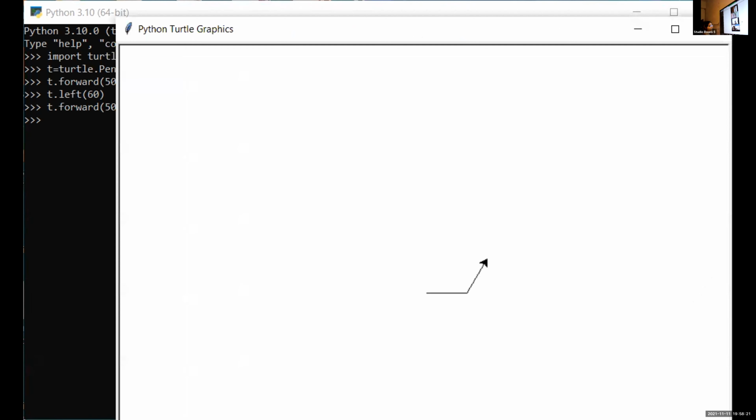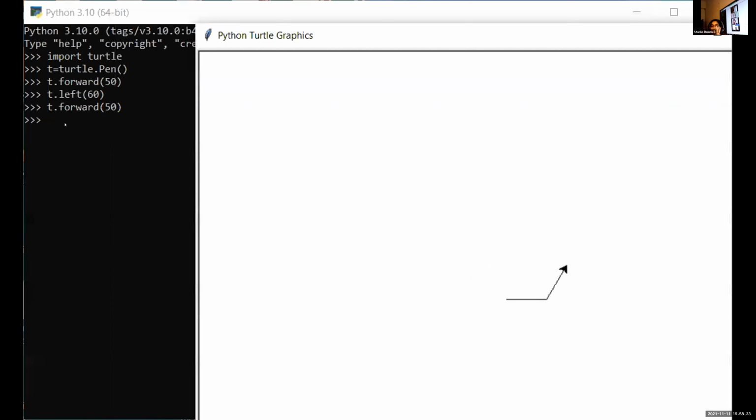Ma'am, the distance, that means where the turtle will be moving, will be changed, to the degree. Now the concept regarding forward and left is okay for you, isn't it? Yes, ma'am. Now I'm going to give you one task.